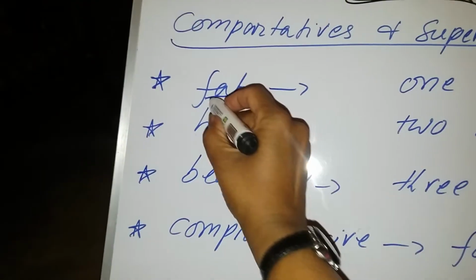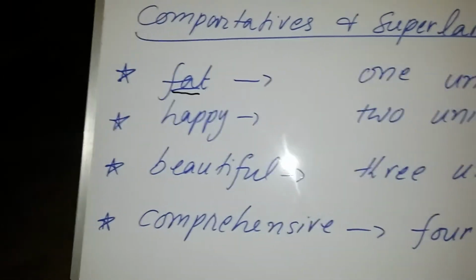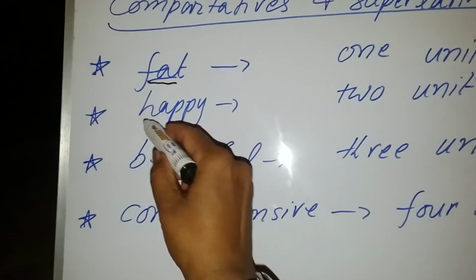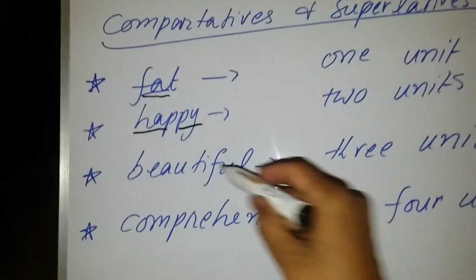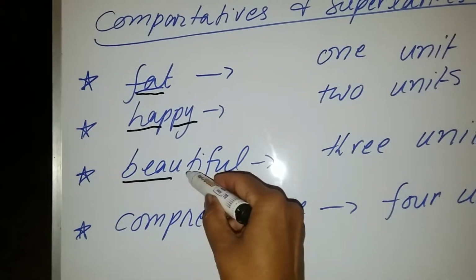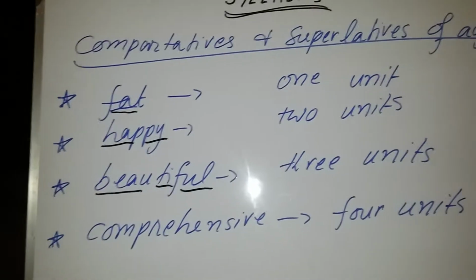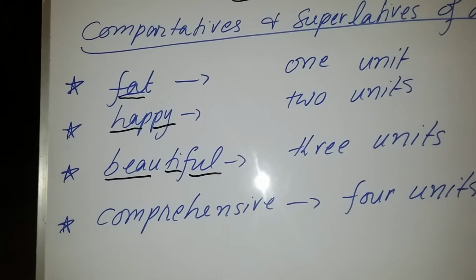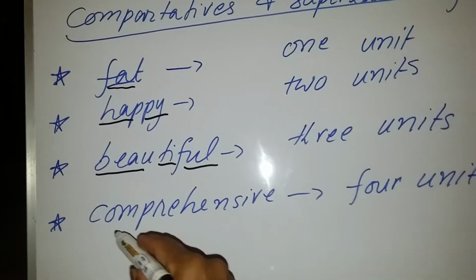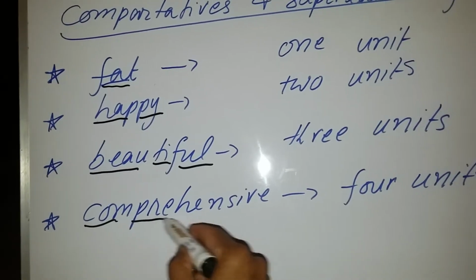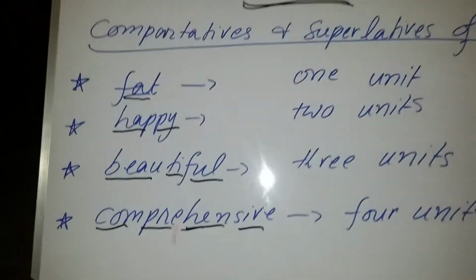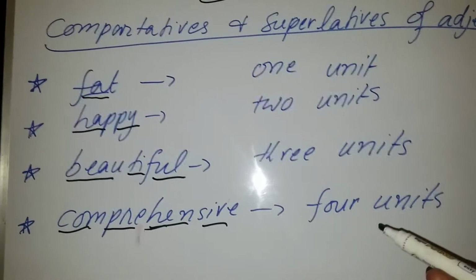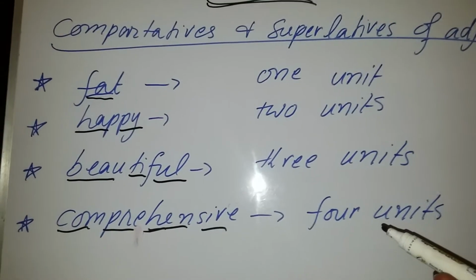It is 1 unit because it is giving you 1 sound. It is giving you 2 vowel sounds, happy, so there are 2 units. It is giving you 3 sounds, so it is a 3 unit word. There are 3 units. And this word, comprehensive, is giving you 4 vowel sounds, so it has 4 units.